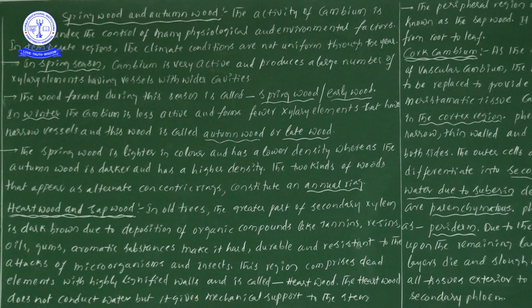We know very well that xylem members, except one, are all dead, and their cell walls are made up of lignin. So in a secondary xylem, the cell walls are made up of highly lignified walls, or lignin, and this finally forms the heartwood. Next, heartwood does not conduct water and minerals, but it gives mechanical support.